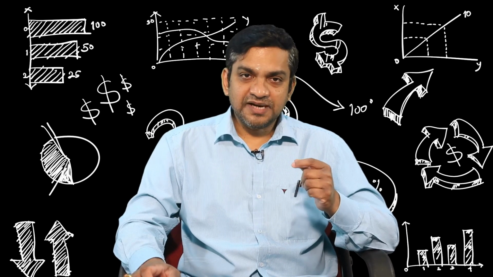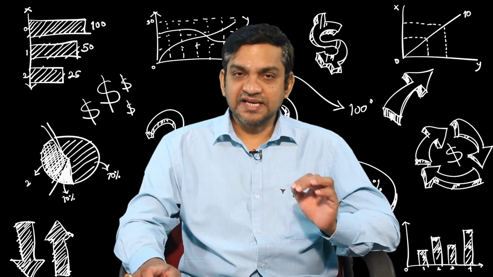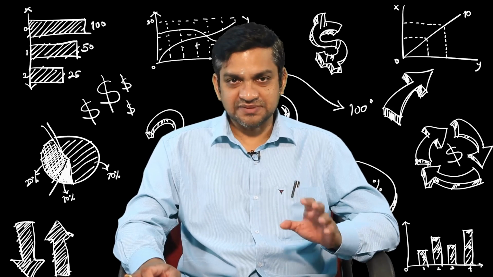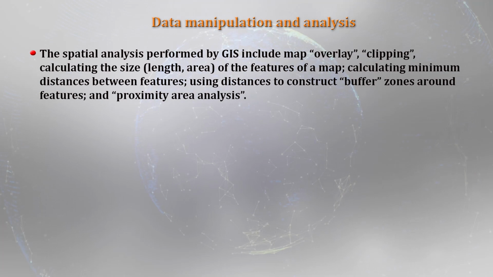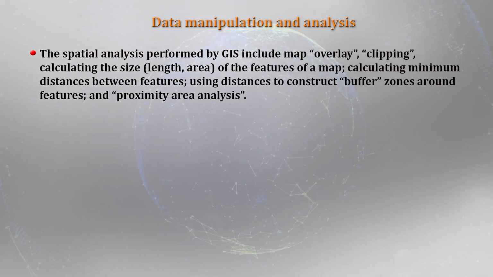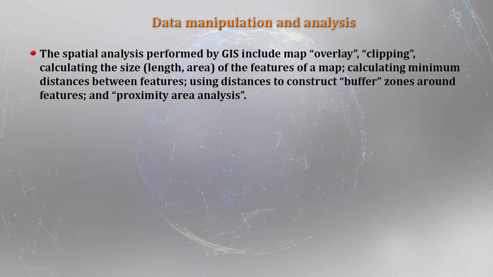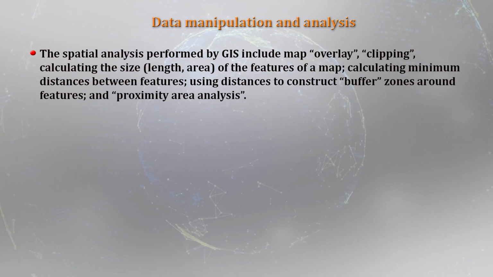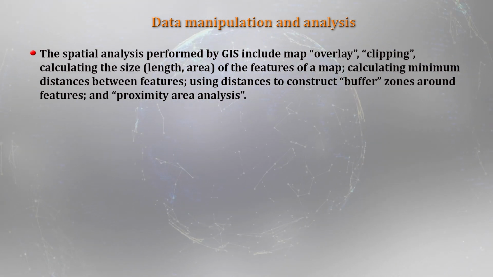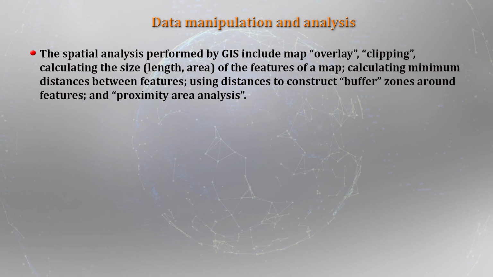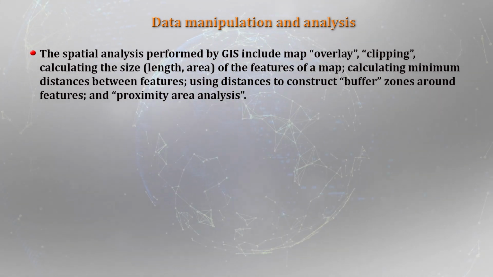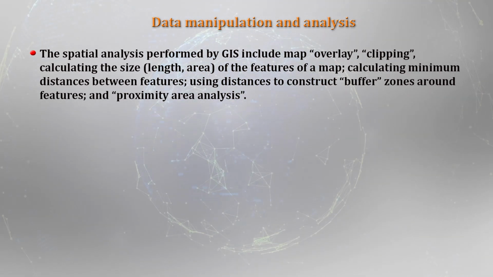So, as far as data manipulation is concerned, it is a very significant aspect of any information system, GIS. It is a very, very important thing. The spatial analysis performed by the GIS includes a lot of techniques, but the major ones are map overlay, clipping, which is another technique, and calculating the size,